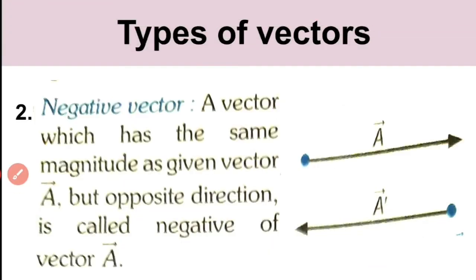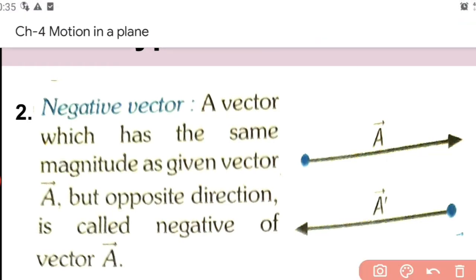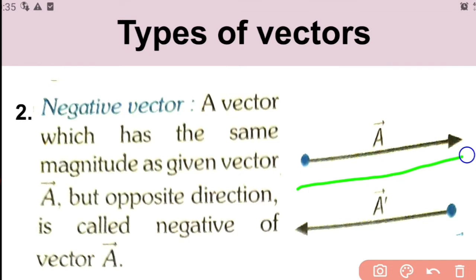Now coming to the next type, negative of a vector. A vector which has the same magnitude as the given vector but opposite direction is called the negative of that vector. For example, if we have a vector A in this direction as shown in the figure, the negative of vector A will be in the opposite direction.